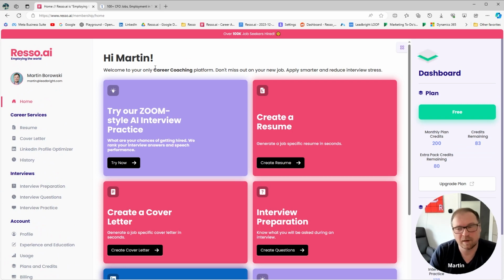For the B2B, employers will be able to log in here and create their own questions for their interviews, and the employer would share a link with a candidate, and the candidate would answer these questions, and we would score them, and we would provide the employer with the highest scored candidates, which really saves a lot of time and money for companies that are hiring by focusing on people that actually did a really good job in the initial interview.